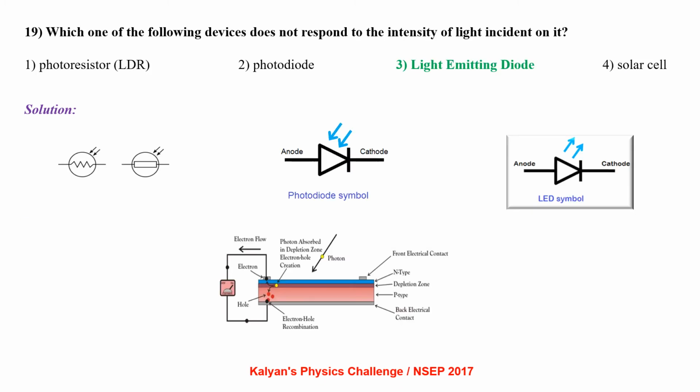Which one of the following devices does not respond to the intensity of light incident on it? A photoresistor, that is a light dependent resistor, photodiode, light emitting diode, and a solar cell. The resistance of a photoresistor depends on intensity of light. The current given by the photodiode depends on intensity of light. The potential difference developed by a solar cell depends on intensity of light. So, a light emitting diode does not respond to the intensity of light incident on it because a light emitting diode emits light by itself.